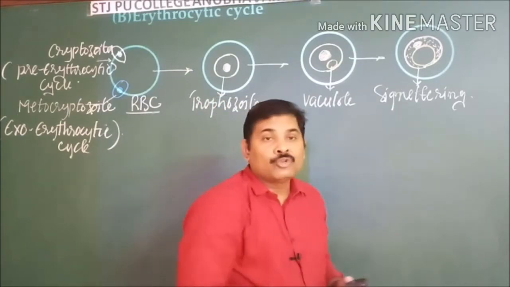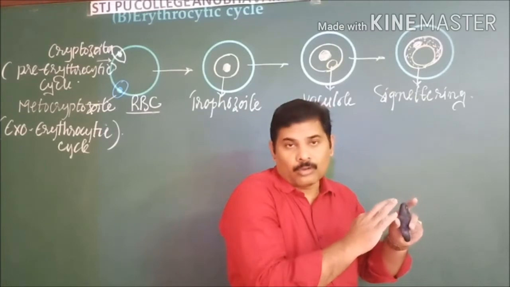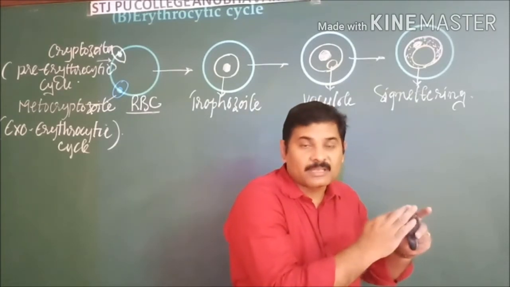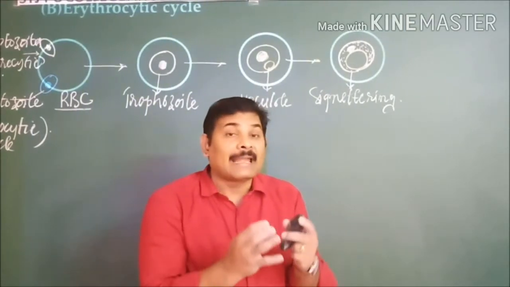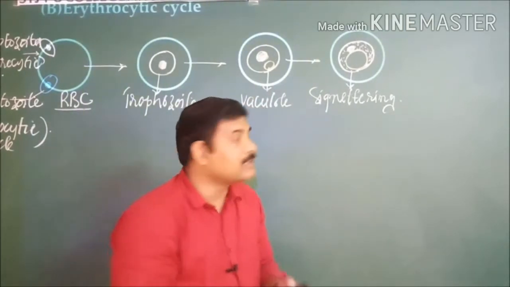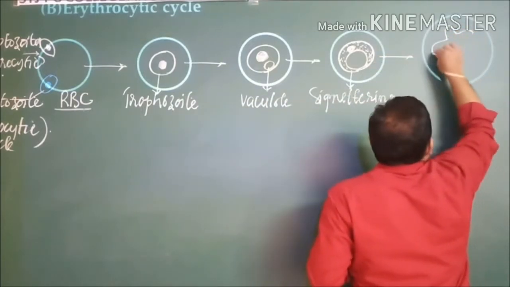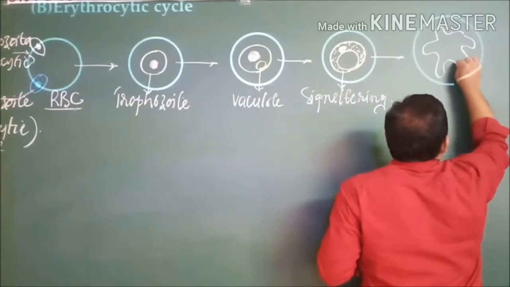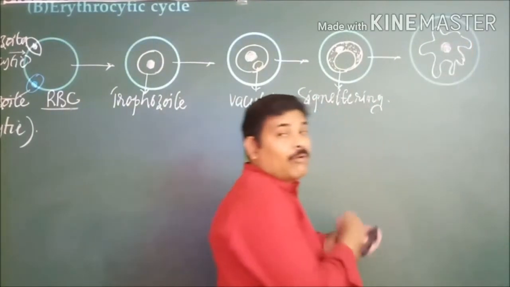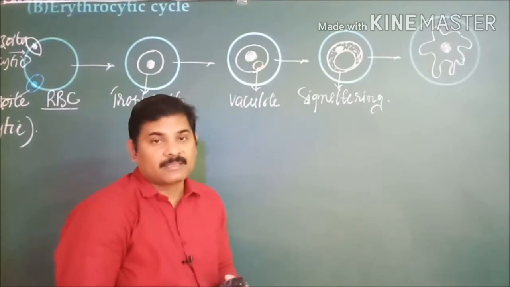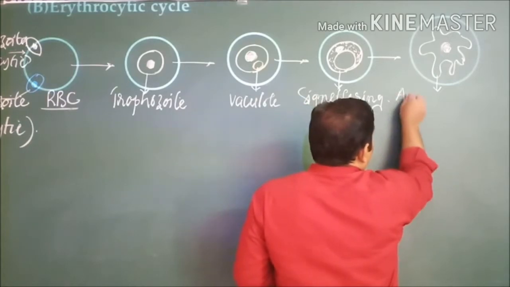Then gradually, during the course of time, the parasite loses the vacuole. That means the vacuole disappears, and on its surface the parasite develops pseudopodia and attains a shape like an amoeba. It's an important thing. When you see this, it attains the shape of an amoeba by developing pseudopodia on its surface. That is the reason why at this stage it is known as the amoeboid stage.